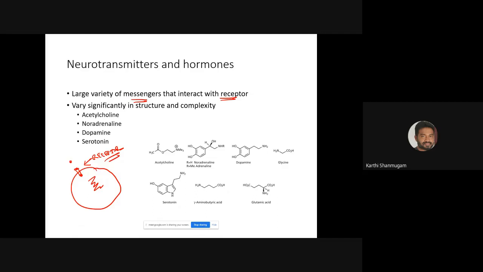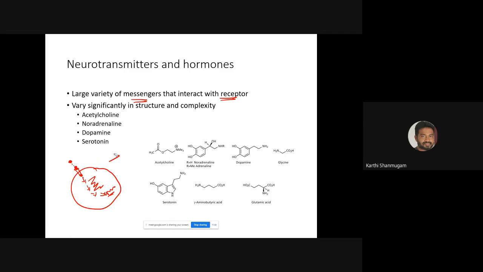So for example, there is a small messenger molecule, and this small messenger molecule goes and binds to the receptor, and because of the binding of the messenger molecule to the receptor, some cascade of reactions or signaling cascade takes place, right? Say for example, synthesis of some molecule. So how does the cell know that it should synthesize the molecule? Some messenger molecule should come in contact with the receptor and give that information to the cell, right?